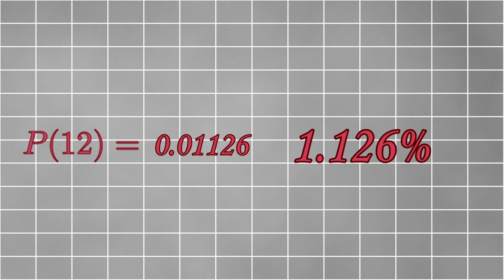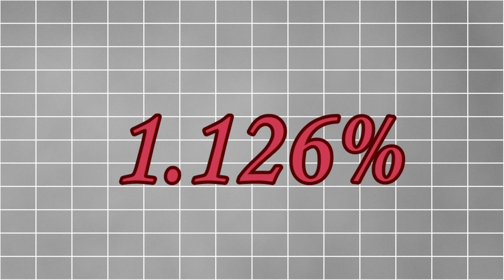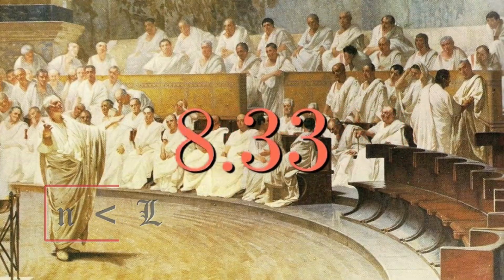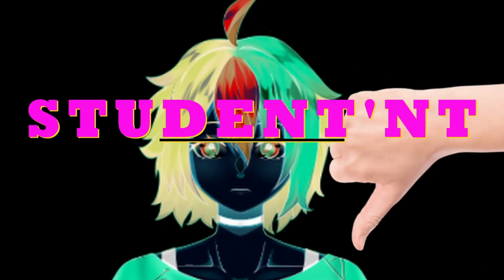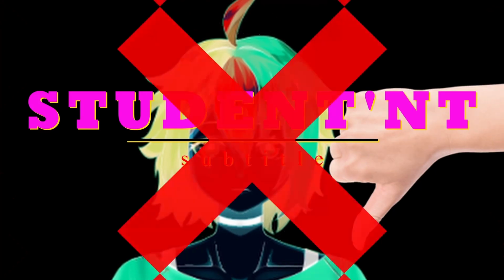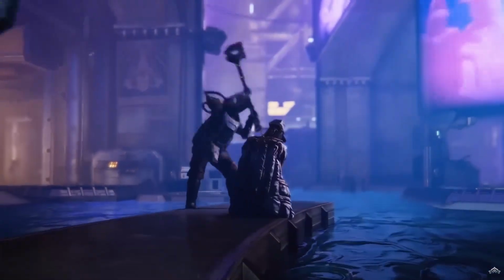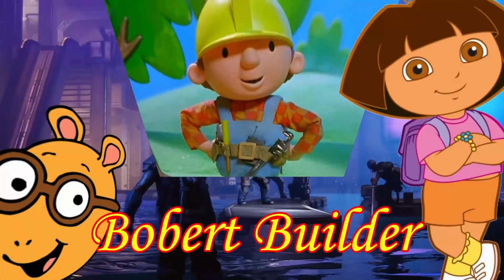0.01126, 1.126%. That is what we call a low number. These students must be very terrible at studenting, right? Wrong. They are very hard workers, and one might even call them Bob the Builder of homework.